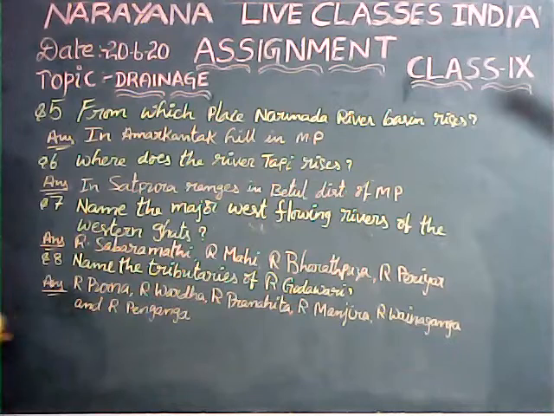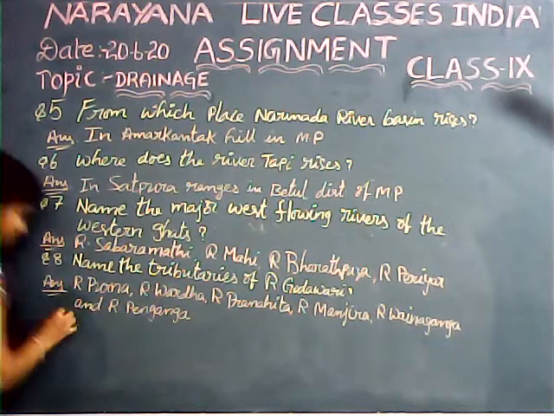Let us see the next question: which river is known as Dakshin Ganga?